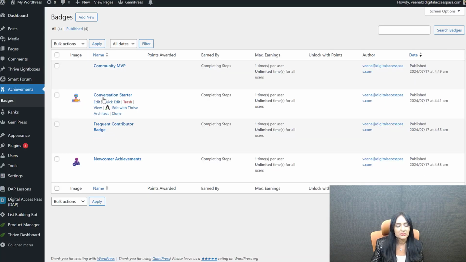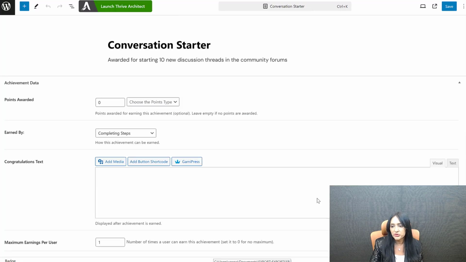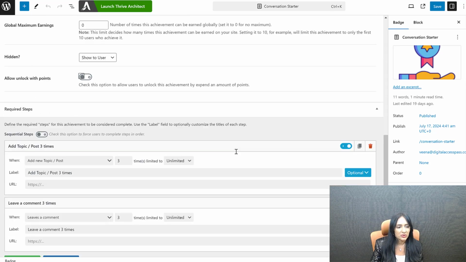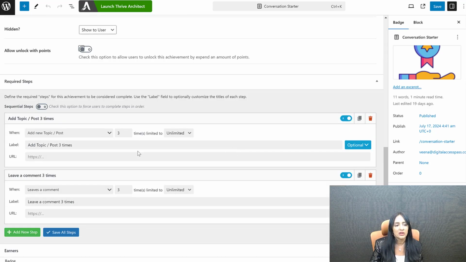Let me show you another one here. All right, the conversation starter badge. What do they have to do to get it? And the other thing I forgot to tell you is, remember to add an image for each one of your badges, for your levels and stuff like that. It's going to show up in the front end for points. Just add an image. Right here, you can see badge image. So upload an image for your badge. And if you go down here, this is the most important thing: what are the steps? What do they have to do in order to earn the badge?